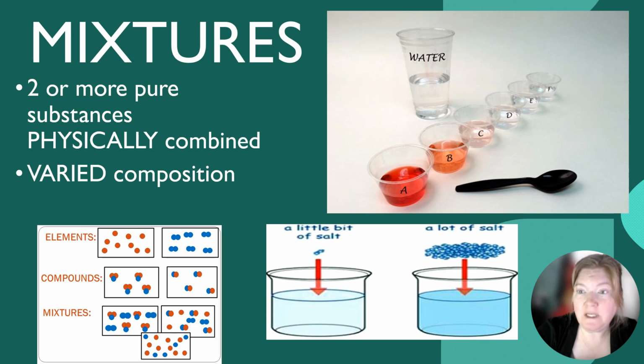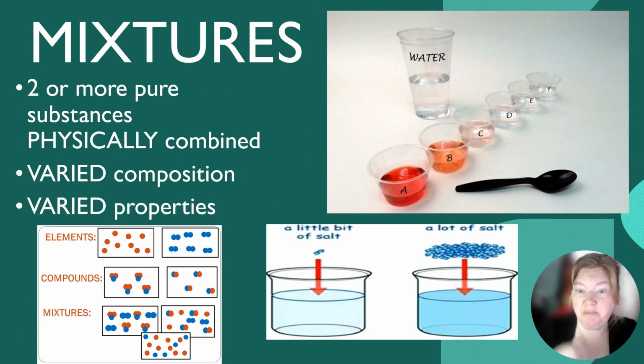Now, a mixture has a varied composition and varied properties. What does that mean? Well, you can have salt water. Salt, let's just say it's NaCl, and water, H2O. Combine them, you have salt water. But you can have water that's saltier than other water. As you can see in this representation, you can have it stronger or weaker, more concentrated or less concentrated.